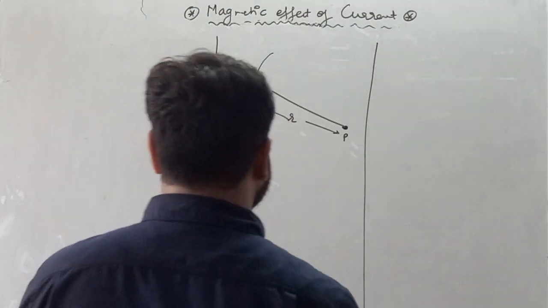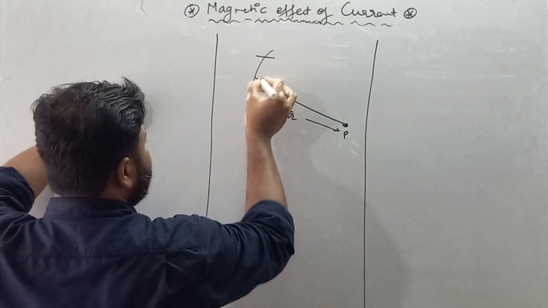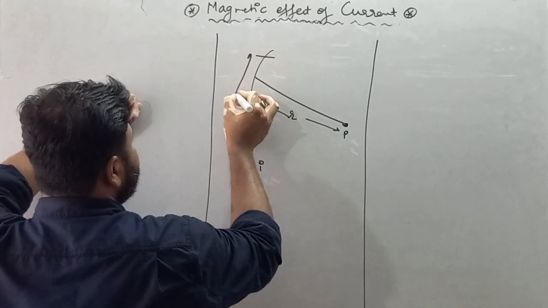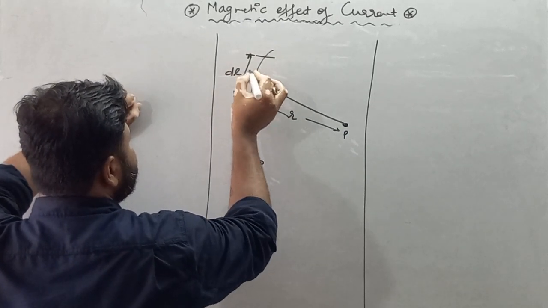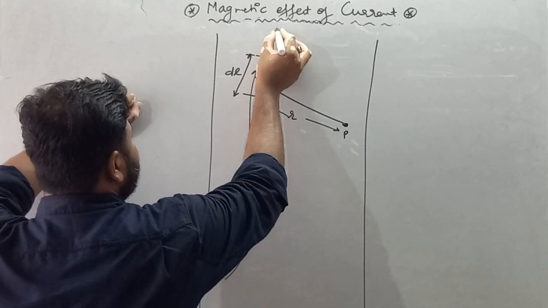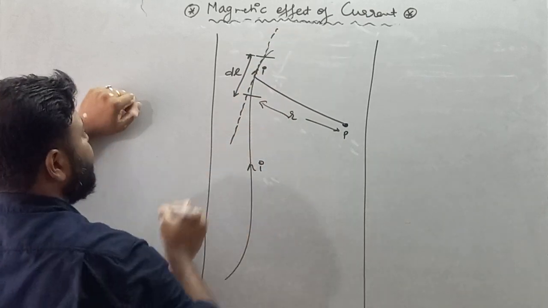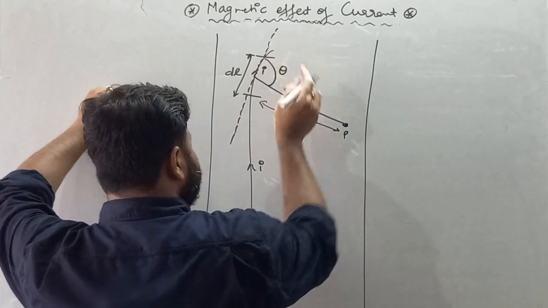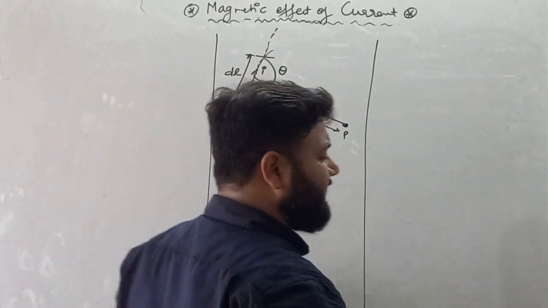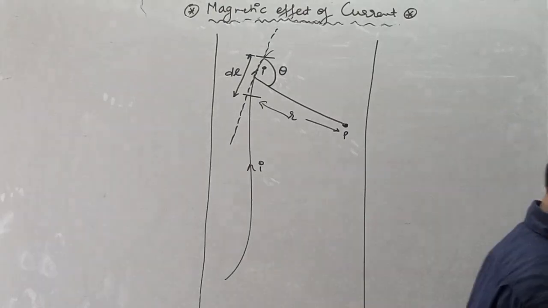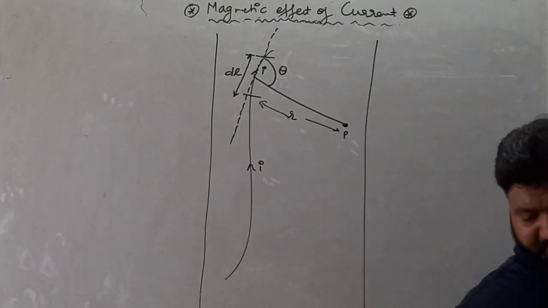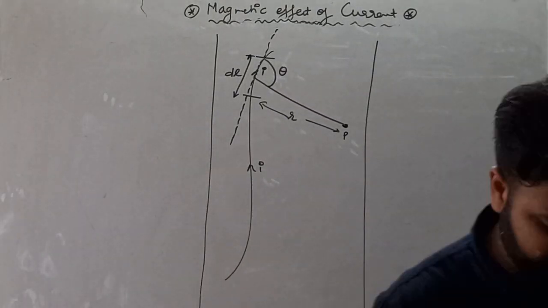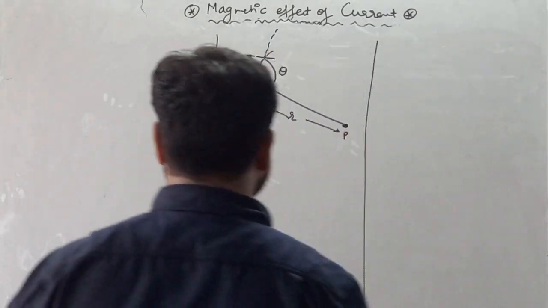So what Biot-Savart says, take a small length in this conductor. Let's suppose the small length is dl in which current I is flowing. This is the direction of the current element, and let's suppose this distance makes angle theta with the direction of the current element, or we can say with the tangent. So the law says the small